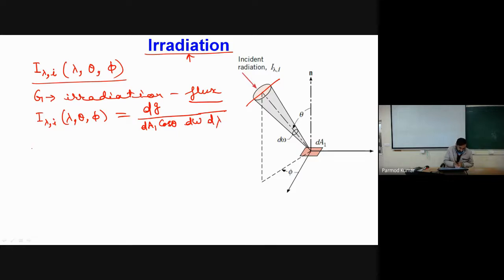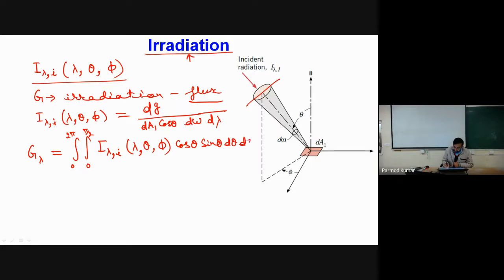If we use the similar formulation, I can say that g lambda will be equal to the integral from 0 to pi by 2, 0 to 2 pi, and here what will I get? Can you tell me? I lambda I as a function of lambda, theta, phi, into cos theta sin theta d theta and d phi.